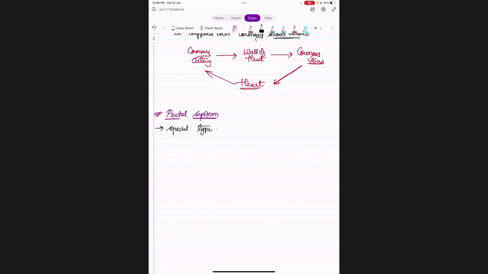But sometimes veins from one organ form a capillary network in another organ.